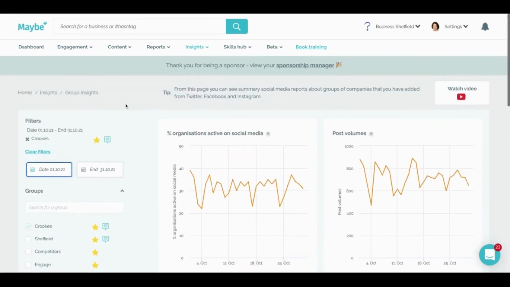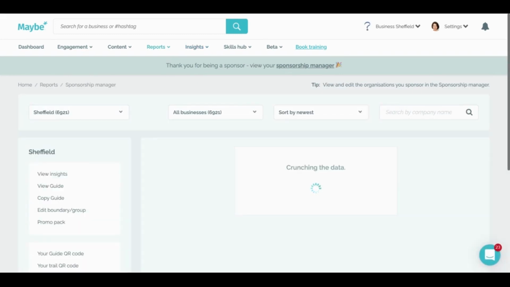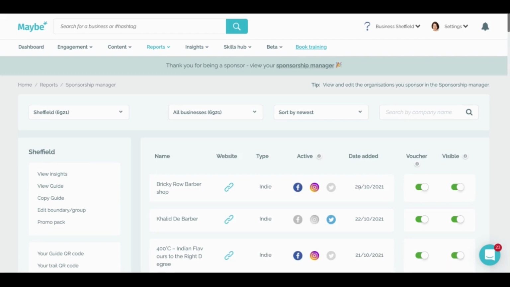Now, this is talking about how this works for a council, but this also works for FMCG clients or for membership organisations. And in those cases, one of the things that they are really excited about is that from within their sponsorship manager, they can upload content that then appears in their members' content area, so they can distribute content through their members, or in the sense of a place, they can distribute a campaign, for example, about Christmas, and use all the businesses in their area to accelerate the reach of a message.